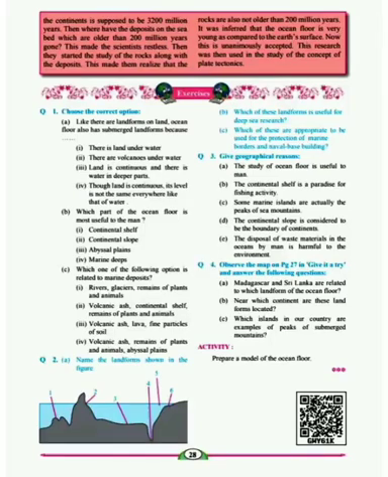It was inferred that the ocean floor is very young as compared to the earth's surface. Now this is unanimously accepted. The research was then used in the study of the concept of plate tectonics. They are saying that these ocean beds are young as compared to the earth's surface.